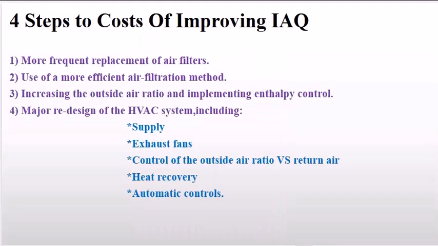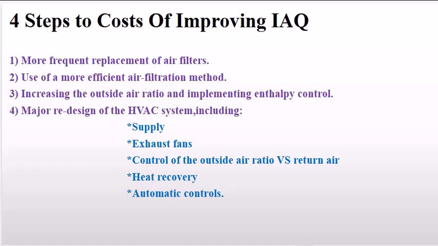Four steps to improving IAQ. The document describes four steps to improve indoor air quality, IAQ, with each step leading to greater costs. More frequent replacement of air filters. This involves replacing air filters more often. Use of a more efficient air filtration method. This involves upgrading the air filtration system to a more efficient one.